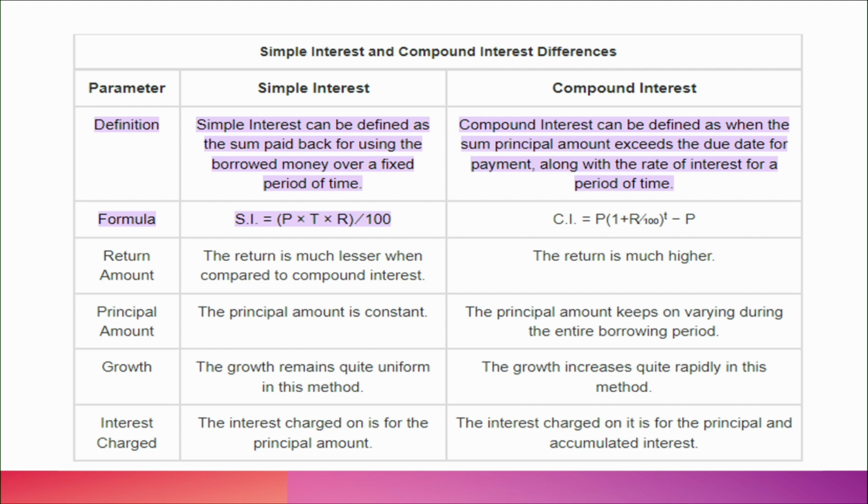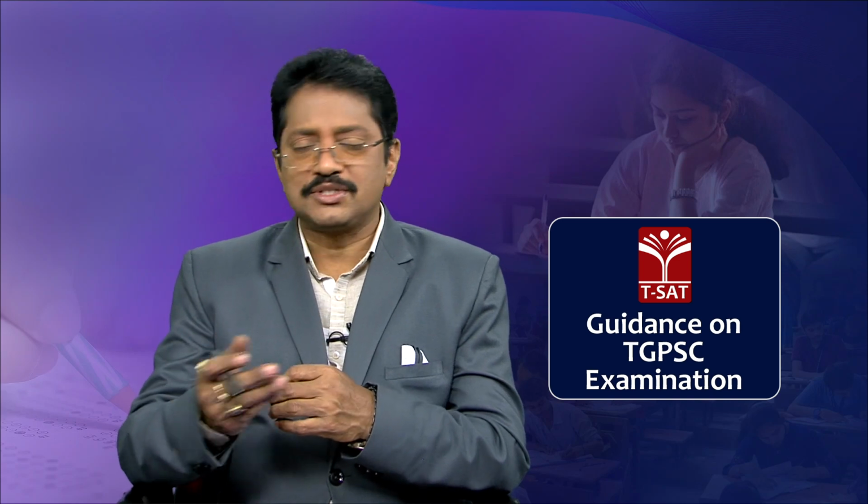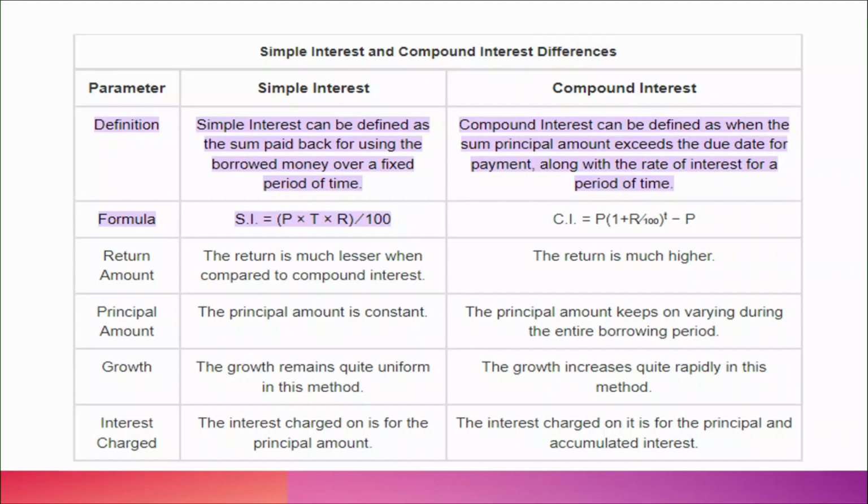This is the basic difference. So, why I said this total information to you means it gives crystal clear information about simple interest and compound interest. I hope you understand the difference between them. Very simple formulas, only two formulas: I equals PTR by 100, or PNR by 100, for simple interest, whereas for compound interest A equals P of 1 plus R by 100 whole power n, or I equals P into 1 plus R by 100 whole power n minus P, because I is nothing but A minus P, and that is the reason the formula is set like that.